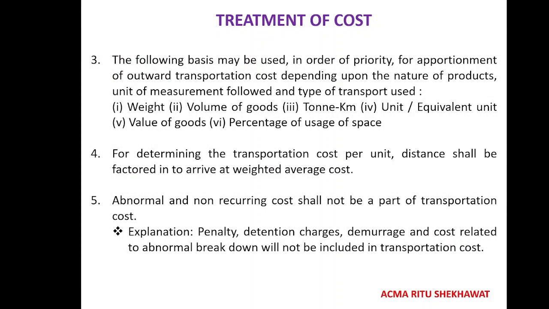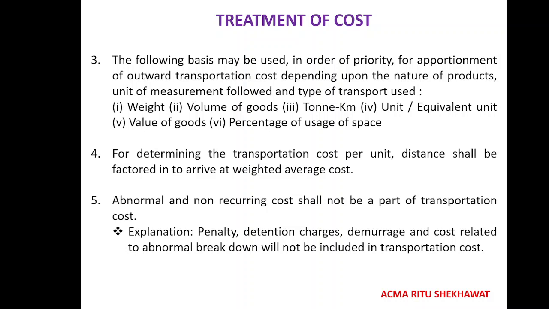Then the treatment of cost is also on the following basis. Priority is for apportioning outward cost depending upon the nature of the product unit. It can be measured in weight, volume, ton, unit, equivalent unit, value of goods, or percentage of usage of goods.